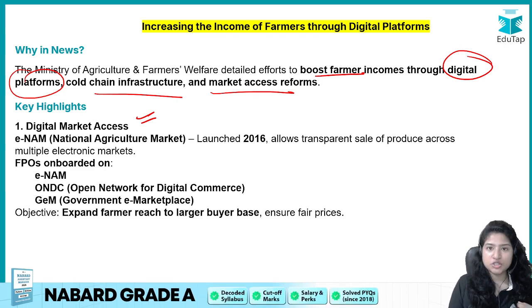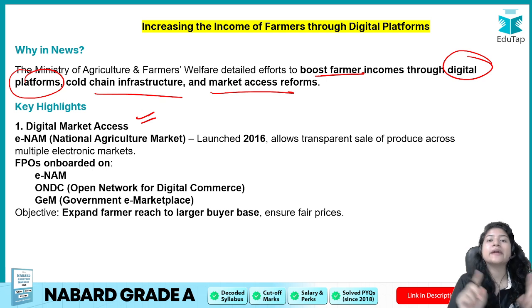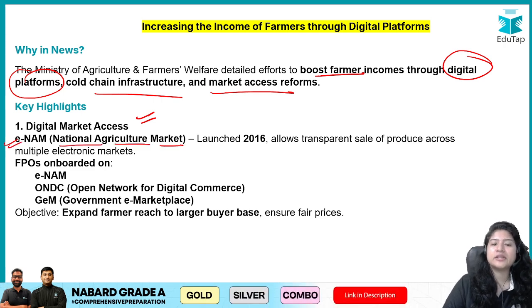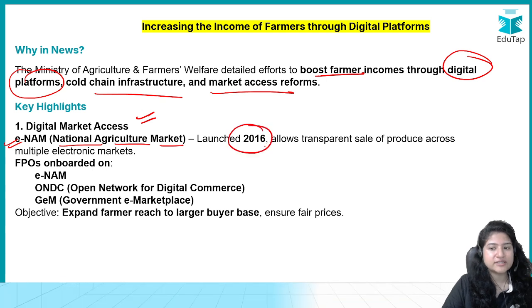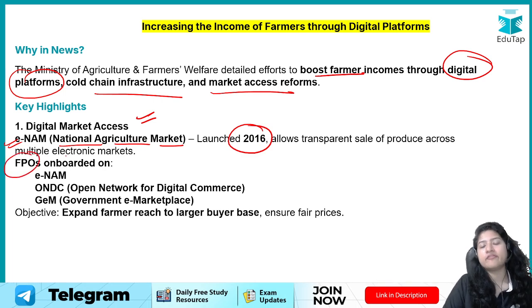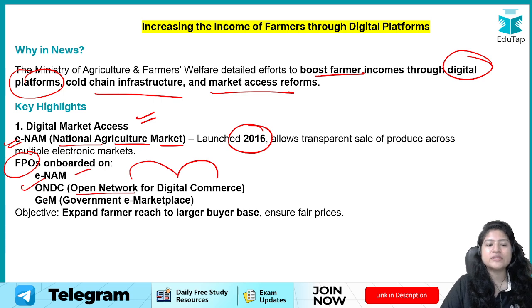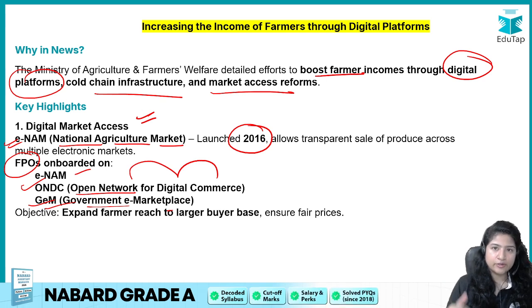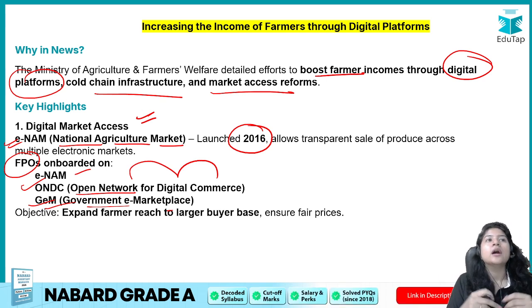But how is this communication done, right? This communication is done by creating online platforms. What sort of platform? eNAM. E means electronic, NAM is National Agriculture Market. It was launched in 2016, and it's a great platform. Apart from this, what the government has done is that they have entered all the FPOs, farmers producer organizations, into eNAM, ONDC (Open Network for Digital Commerce), and GeM (Government e-Marketplace) also. All these you can consider to be online markets.